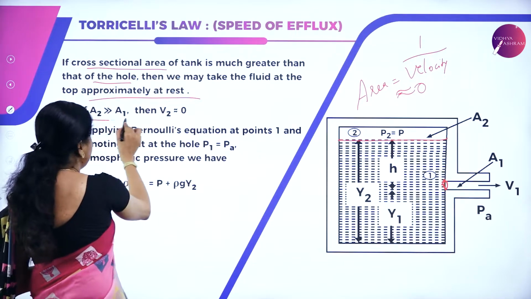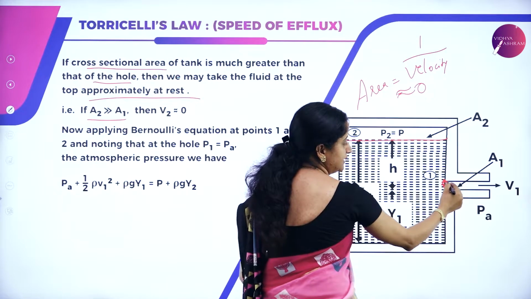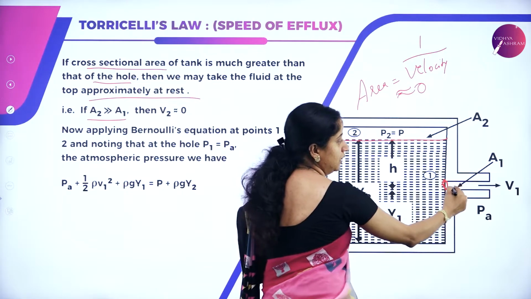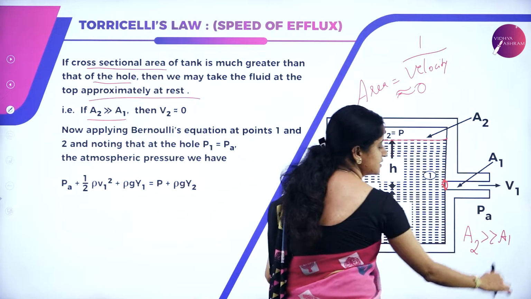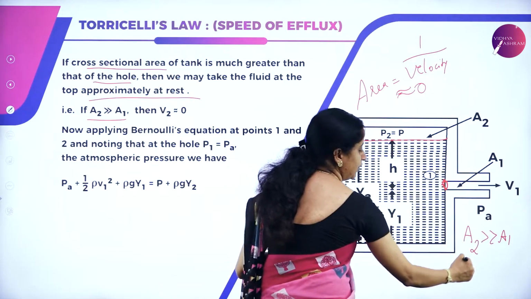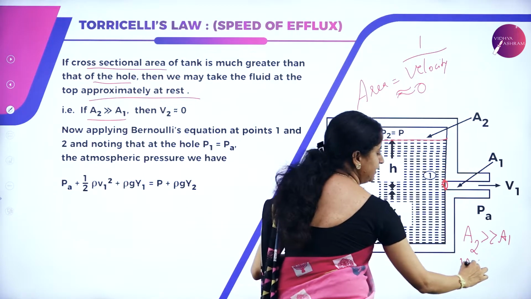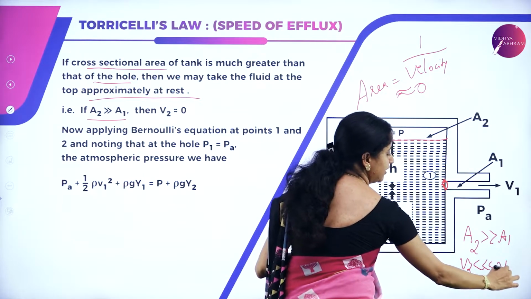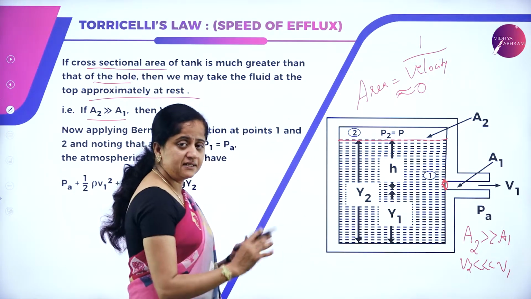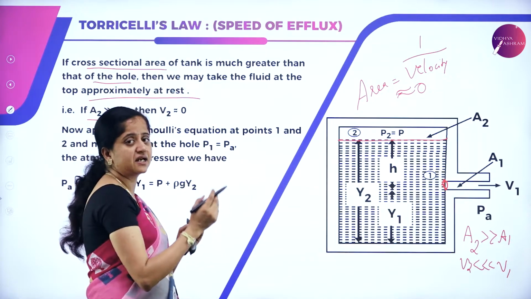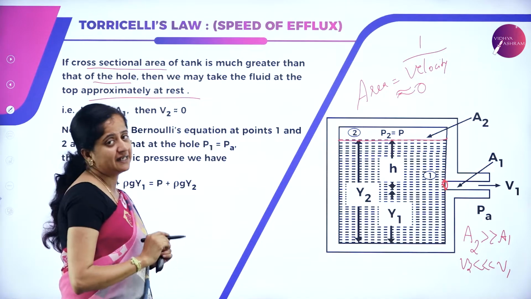That is, if A2 is greater than A1, this is the area of cross section of the tank and this is the area of cross section of the hole. So the area of cross section of the tank is very much greater than that of the hole, which means the velocity at the top surface will be very much lesser than the velocity at the hole where the liquid is going out. And since the velocity is very much lesser, it is said that at the top the fluid is approximately at rest.